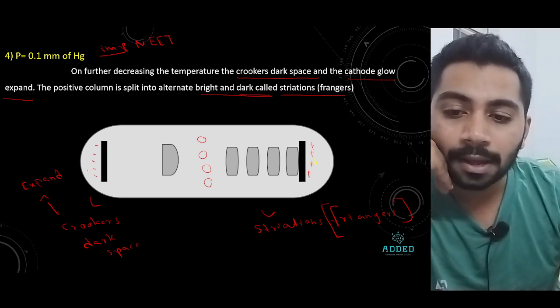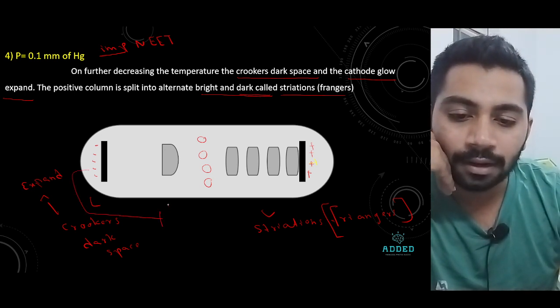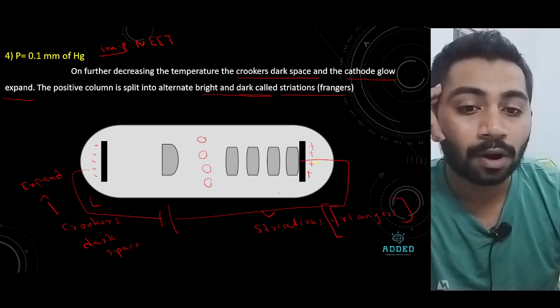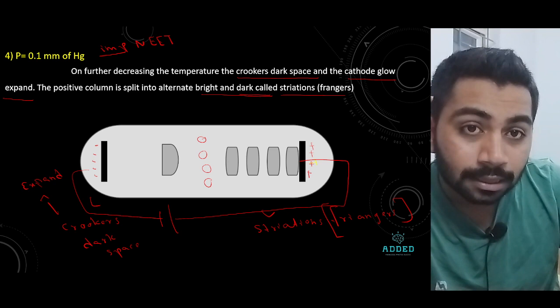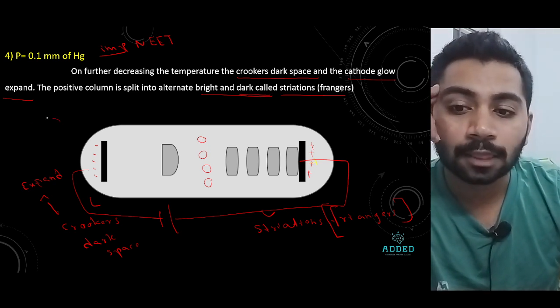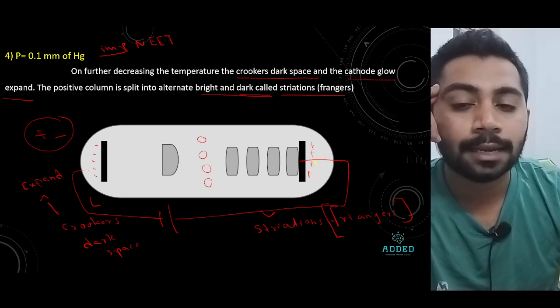Now, when I apply an electric field, what happens? This gas inside the cathode ray tube consists of positive and negative both.